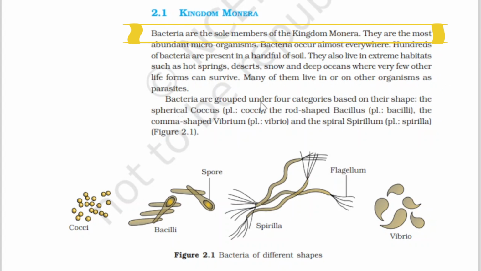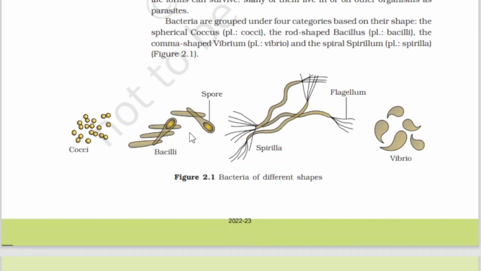Bacteria are grouped under four categories based on their shape: the spherical coccus, the rod-shaped bacillus, the comma-shaped bacteria called Vibrio, and the spiral called Spirillum. We studied this in Cell: The Unit of Life, the four different shapes of bacteria, and we have the pictorial representation here. You can see the cocci, bacillus rod-like, and the spirilla with flagella, and Vibrio.